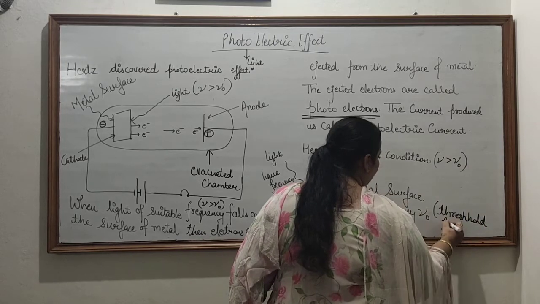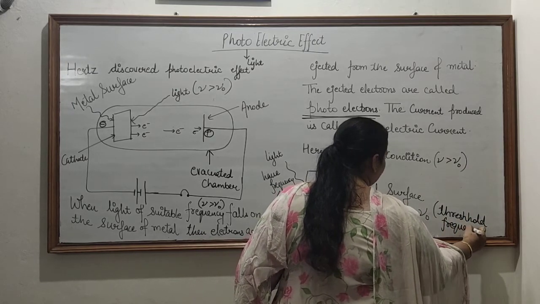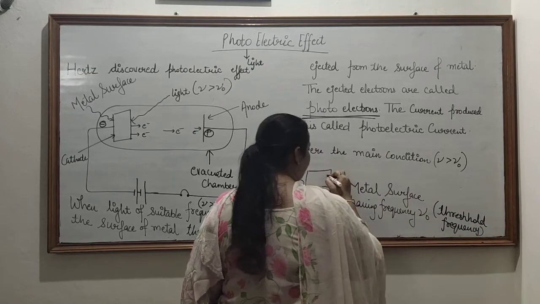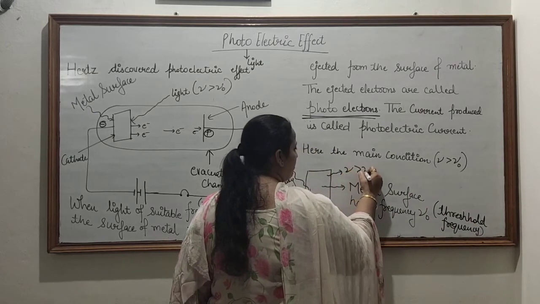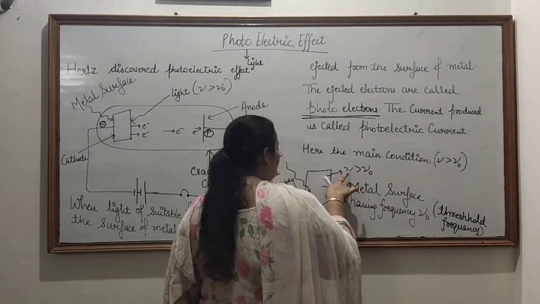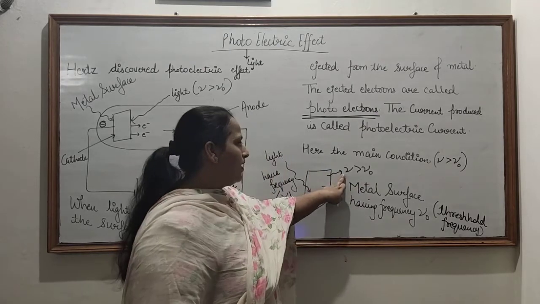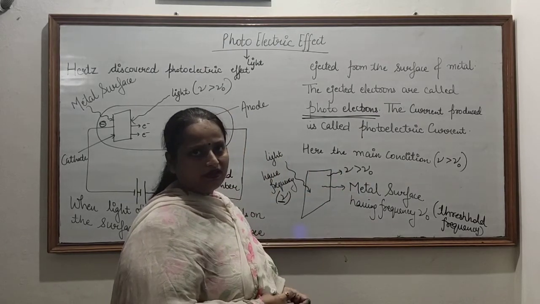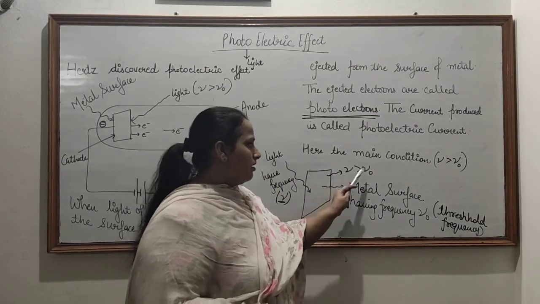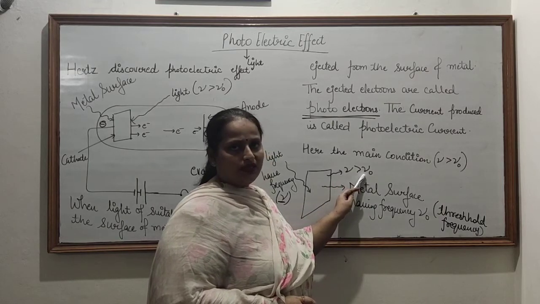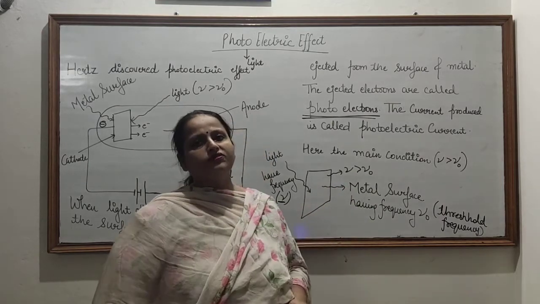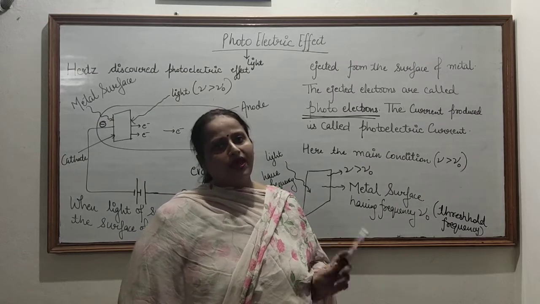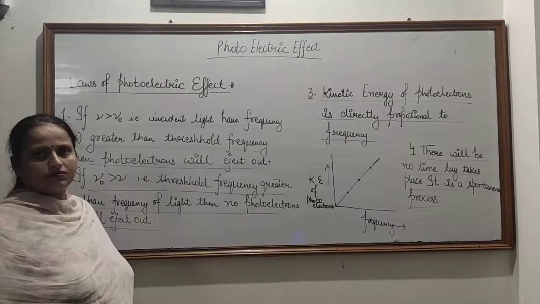If nu is greater than nu naught, it means if the frequency of light is greater than the metal surface frequency, then photoelectrons will eject out from that surface.